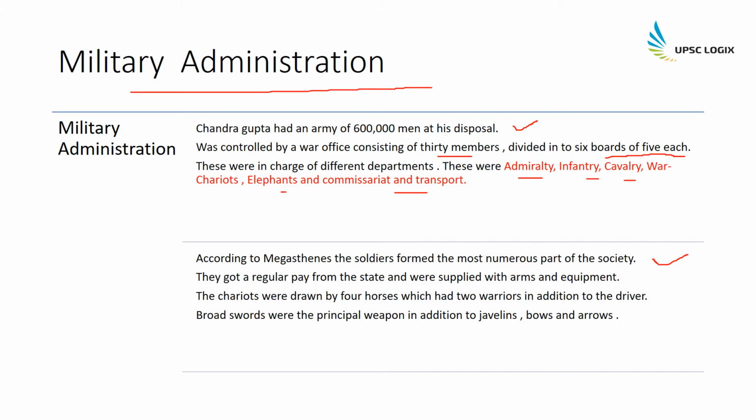They got a regular pay from the state and were supplied with arms and equipment. The chariots were drawn by 4 horses, and on each of them there were 2 warriors, in addition to a driver, and broadswords were the principal weapon in addition to javelins, bows, and arrows.